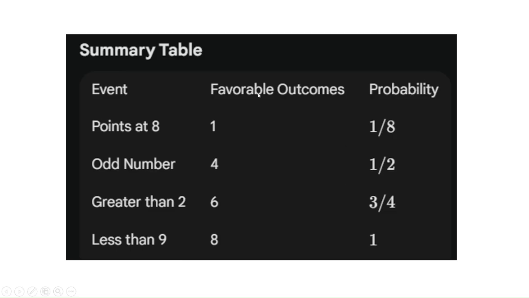Favorable outcomes for getting 8 on that wheel are 1, for an odd number 4, and so on. The total possible outcomes are 8, common for all events. The probability of getting a number greater than 2 will be 3 by 4, and less than 9 will be 1. So we can summarize it in a table like this also.